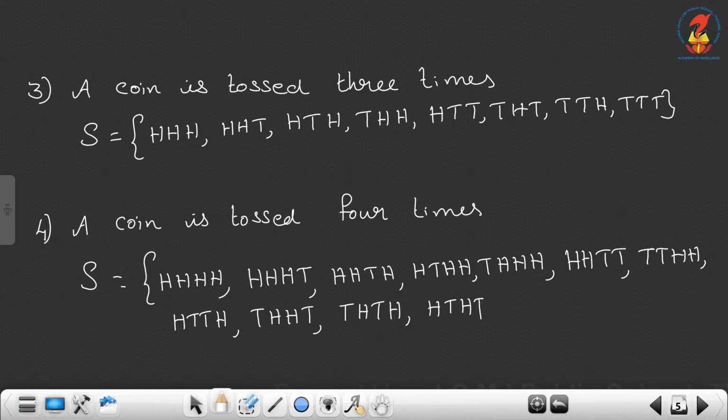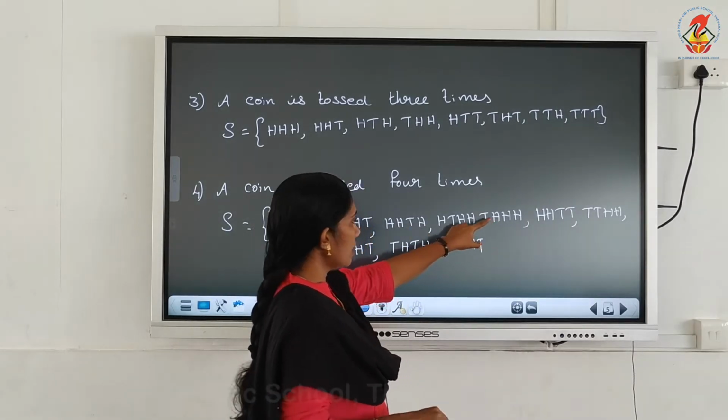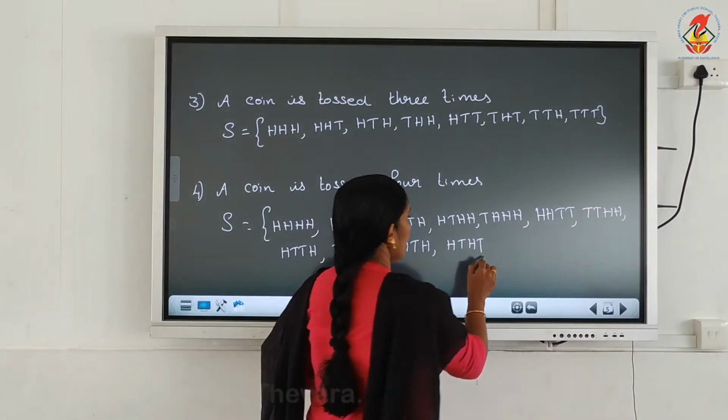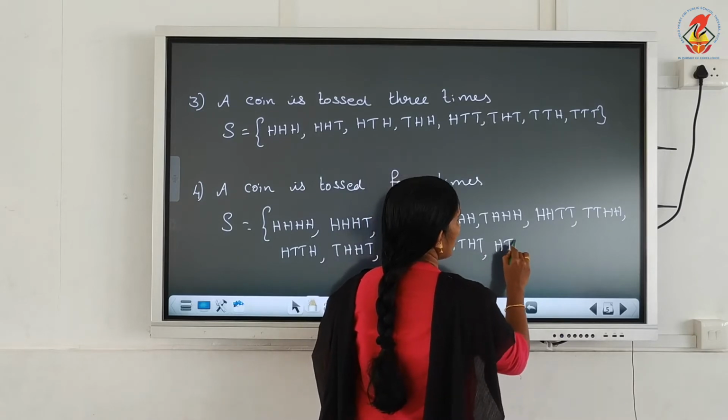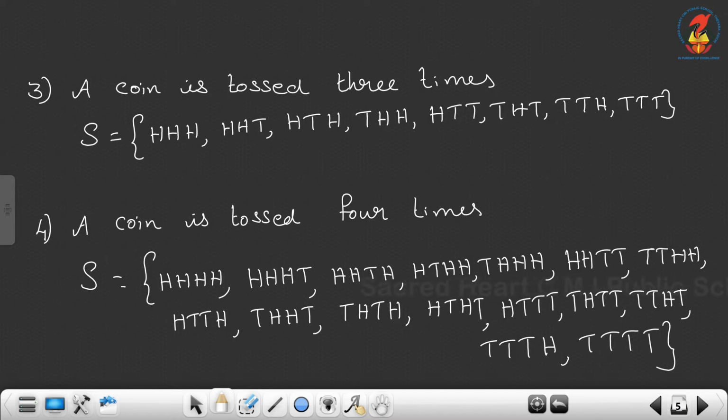So 1, 2, 3, 4, 5, 6. 6 outcomes with 2H and 2T. 4 outcomes with 3H and 1T. Then now H and triple T. So T, H, T, T, or T, T, H, T, then T, T, T, H. Okay, and the last is 4. Total you count 1, 2, 3, 4, 5, 6, 7, 8, 9, 10, 11, 12, 13, 14, 15, 16.